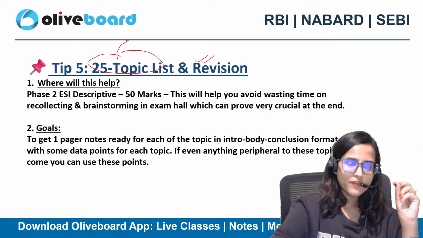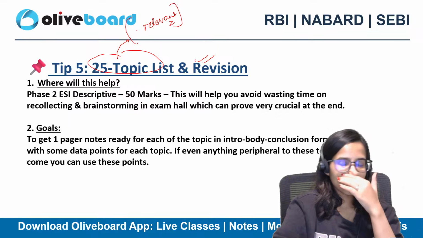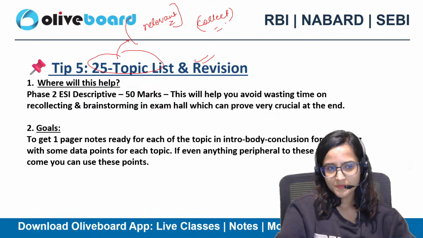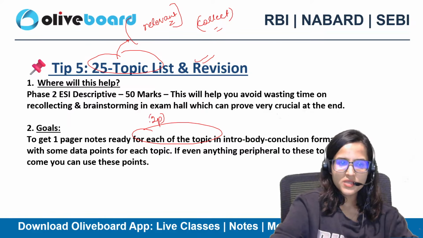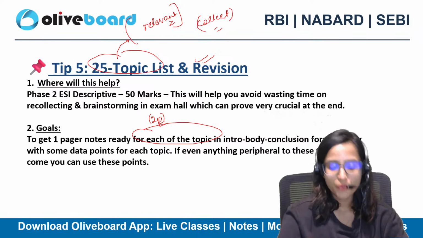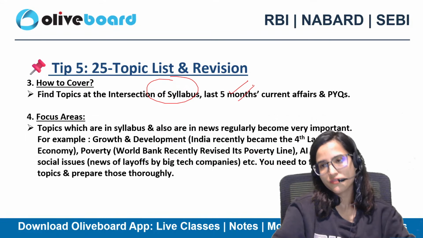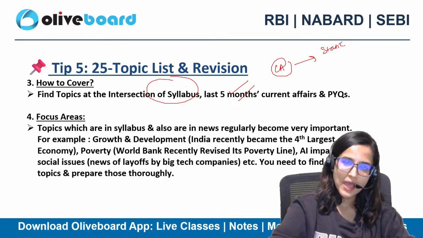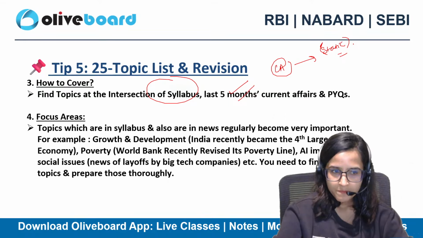Okay? Prepare some 25 topics on your own which you think are very, very relevant, and accordingly, don't waste time and write down, collect some data points related to these important topics. Okay? Make one pager notes for each topic, in intro, body, conclusion format, so that at the end you have to remember those major data points only. Find topics at the intersection of syllabus, last 5 months current affairs, PYQs and all. When you're revising the current affairs, directly link it with the static portion and try to find some data points and important points related to that.